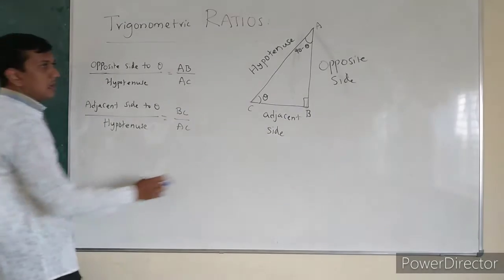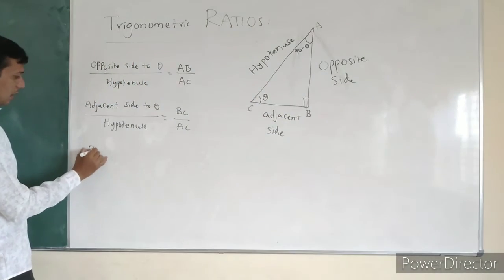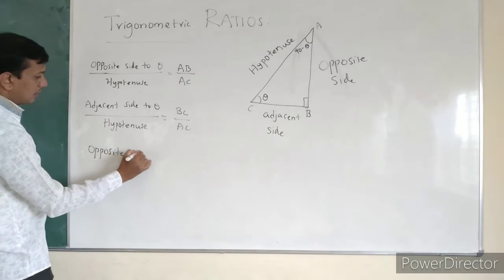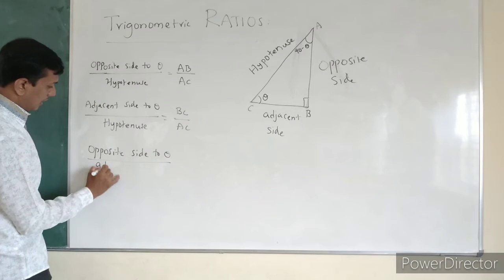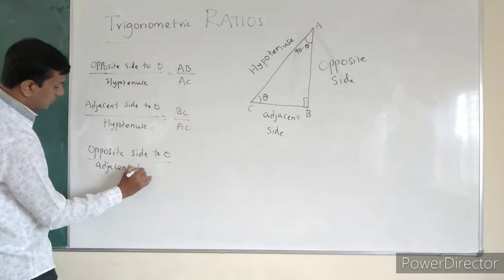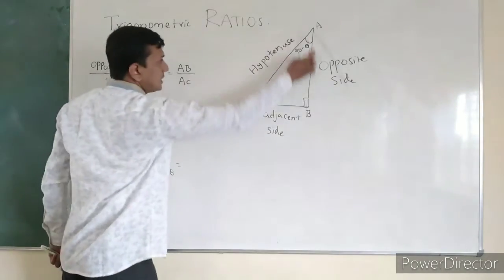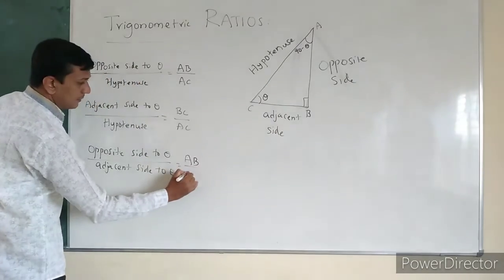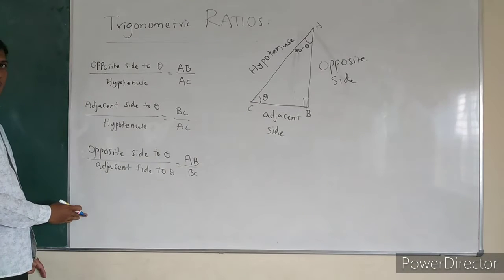Next, I can write opposite side to theta by adjacent side to theta. What is the opposite side? AB by BC. I got three ratios here.